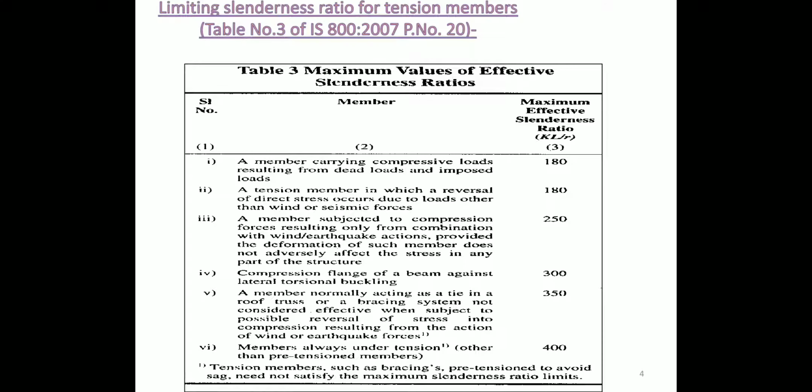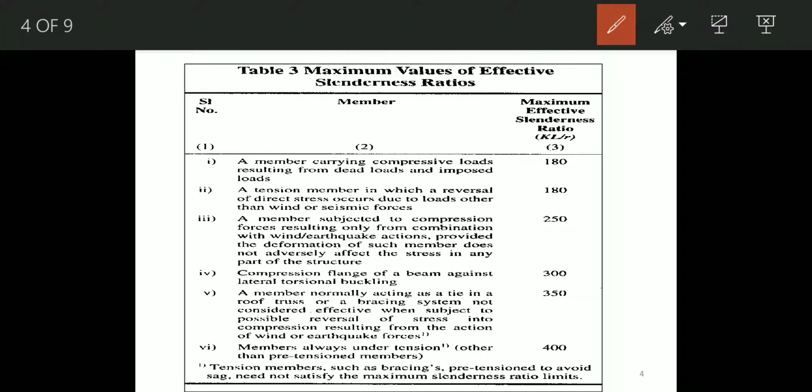Then coming to the next point, as per IS 800:2007, Table number 3 consists of maximum values of effective slenderness ratio. This effective slenderness ratio, KL by r, is very important in our design.